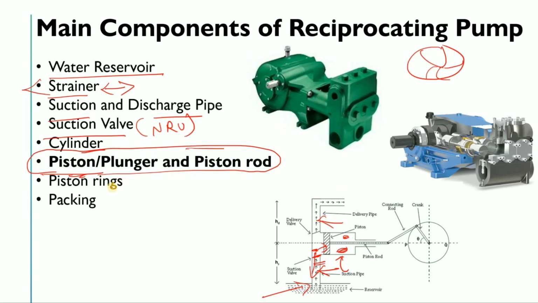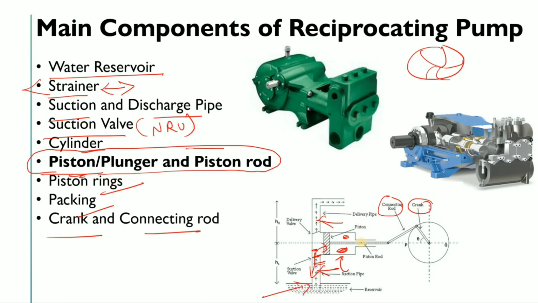Now the other components are piston rings packing, which is mainly used to prevent leaking inside your pump. Then the crank and connecting rod, which is connected to your piston rod and then to the prime mover. Delivery valve, we have already discussed it. And last, and also very important, is the dampener.